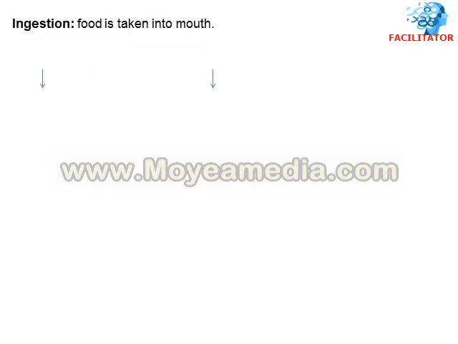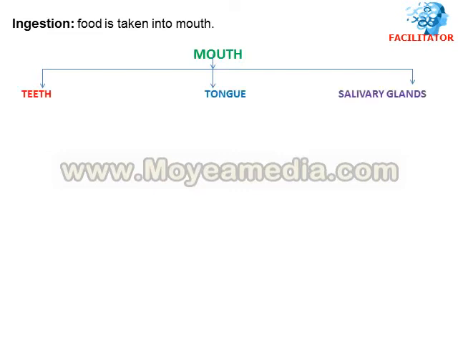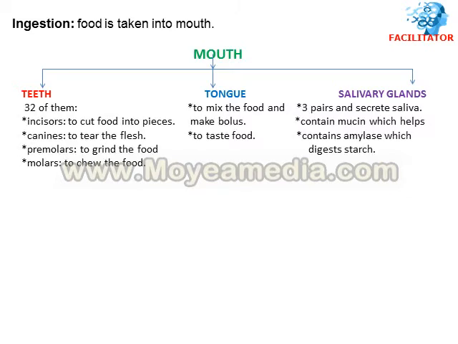So let us see how the 5 stages of nutrition literally go on in our body. First stage is ingestion, where the food is taken into mouth. When food enters into mouth, there are three structures helping the food to transform. The first part of the mouth is teeth. We have 32 of them, and the names of these different types of teeth are incisors, canines, premolars and molars.